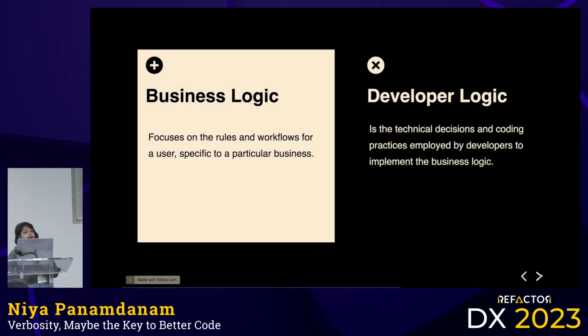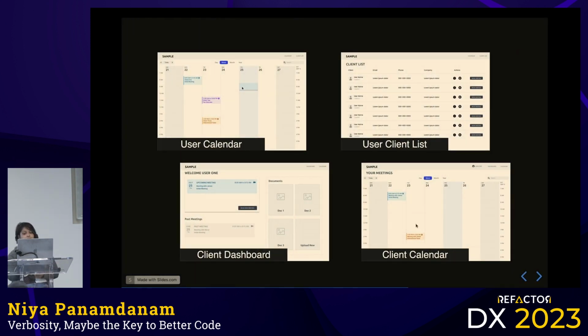This is usually caused by conflating business logic and developer logic. Let's actually define those terms. So business logic focuses on the rules and workflows for a user specific to a particular business, versus developer logic is actually the implementation of that. It's the technical decisions and coding practices employed by developers to implement the business logic. They're not the same. And we make that mistake a lot of times where we assume they are. So let's dig into these four product areas.